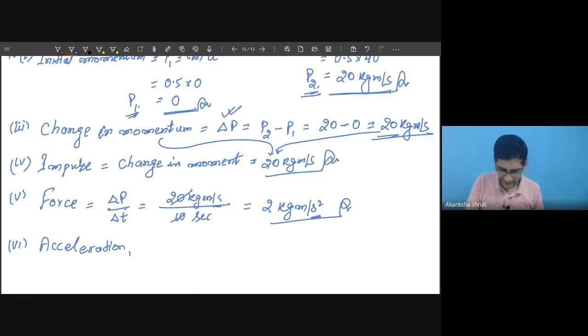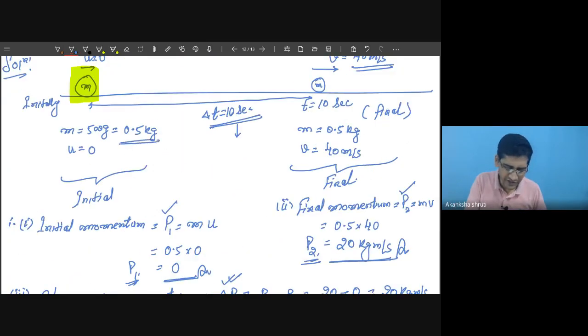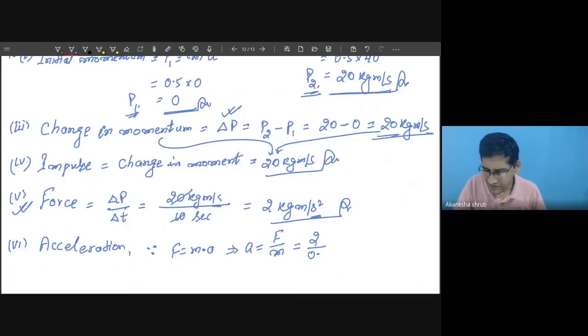v minus u by t. Since force equals mass into acceleration, if we know the force, then acceleration can be calculated just by dividing the force by the mass of the object. Here the force we have calculated in this fifth case is 2, and the mass of this object is already given, it is 0.5. So the decimal point has to be removed, and it becomes 4.